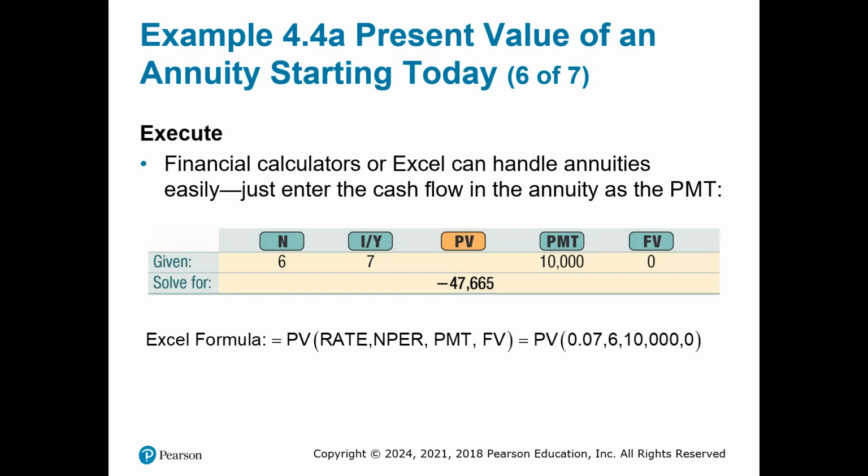So you would enter the cash flow in the annuity as PMT, which is the 10,000. With Excel, you would input present value and then put in parentheses rate, NPER, payment, and then future value, which will give you the present value. You have 0.076, then 10,000, then 0 in parentheses.